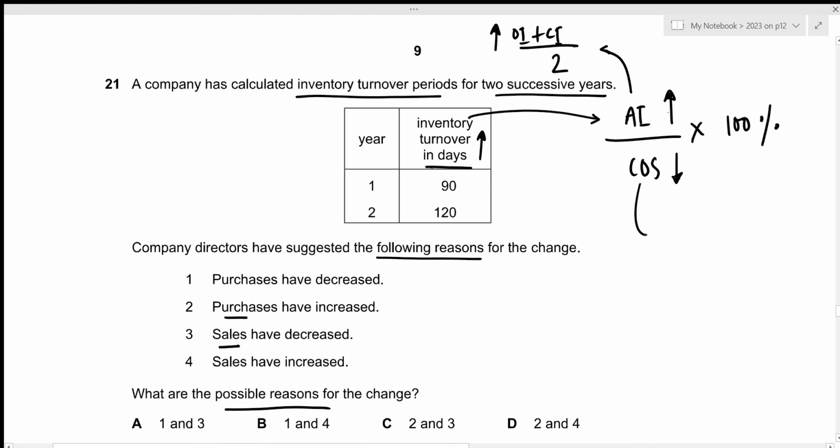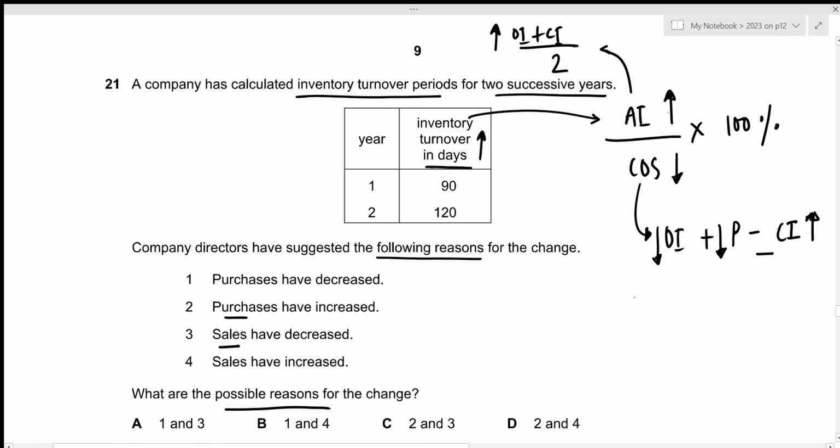And then we have cost of sales. So cost of sales is just opening inventory plus purchases minus closing inventory. So for this to decrease, we want the closing inventory to increase since this is a negative term. And we want the purchases and the opening inventory to decrease. Okay, so for both the average inventory and cost of sales, we've concluded that the closing inventory should increase, right?